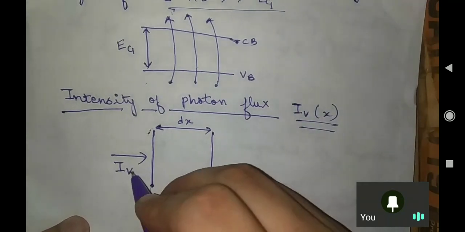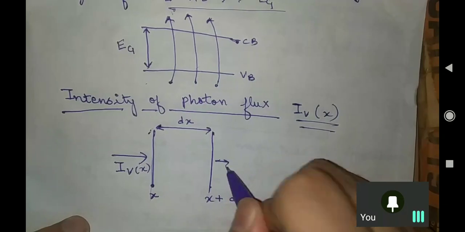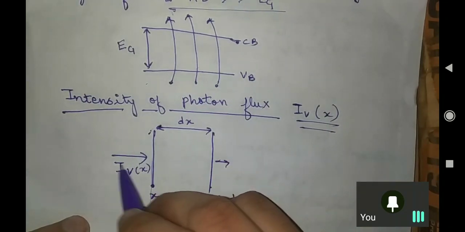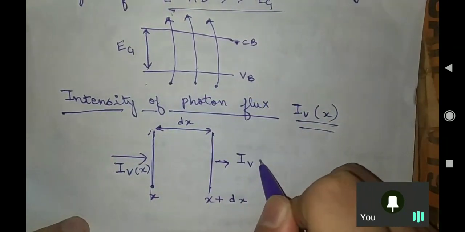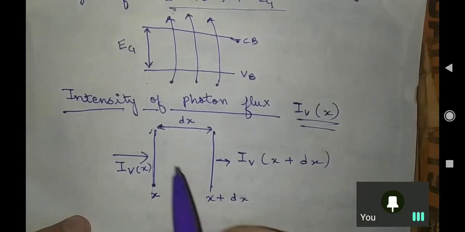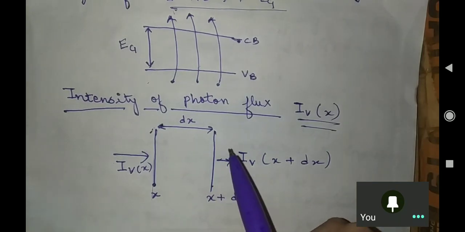So if I_v of x was entering from here, the amount of intensity of light which comes in from here will go out from here, and this will be I_v of x plus dx, as a function of distance. What I am discussing is intensity of photon flux. I am saying the amount of light.